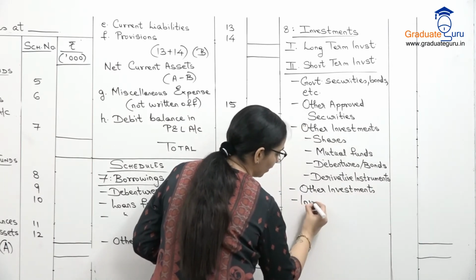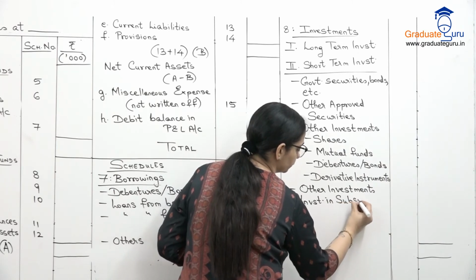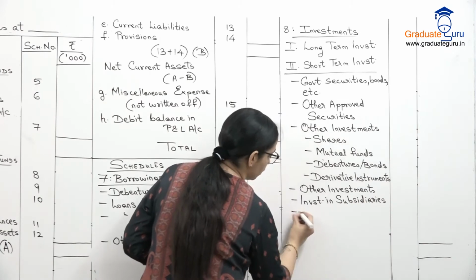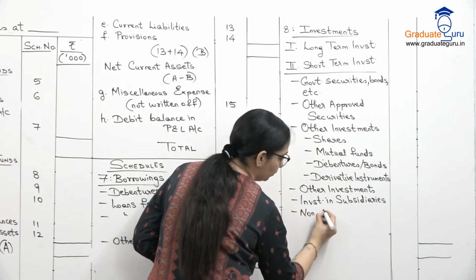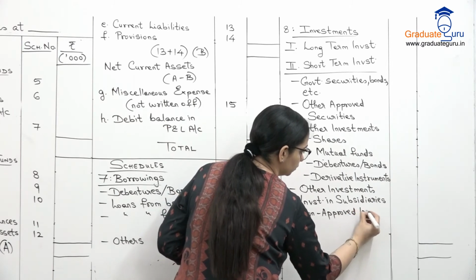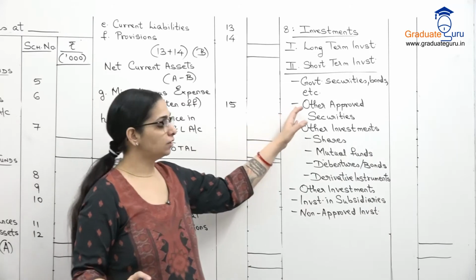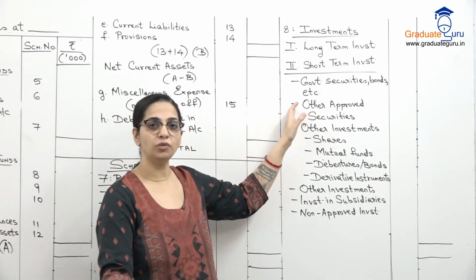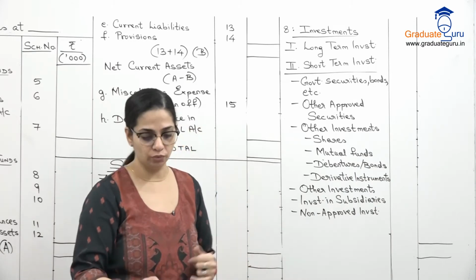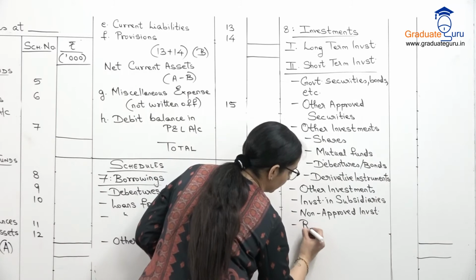Then we can have investment in subsidiaries. We also have non-approved investments. So that is not approved by the government. यहाँ पर we had other approved securities which are approved by the government. These are some securities etc. which are non-approved. And then we have real estate.